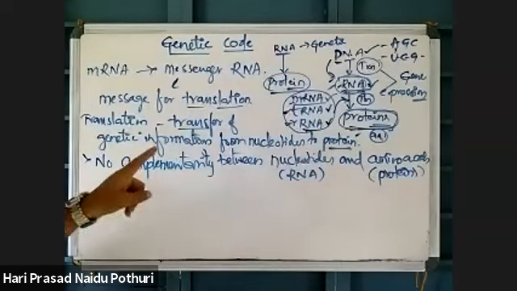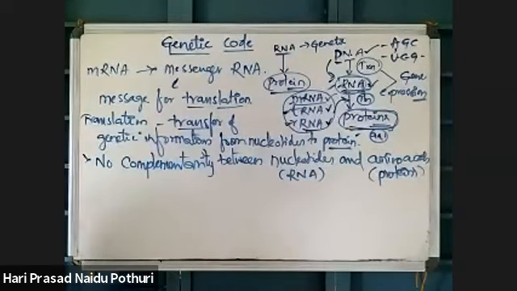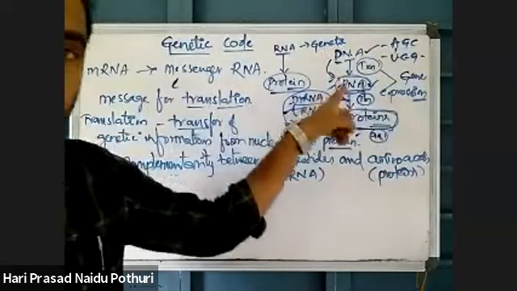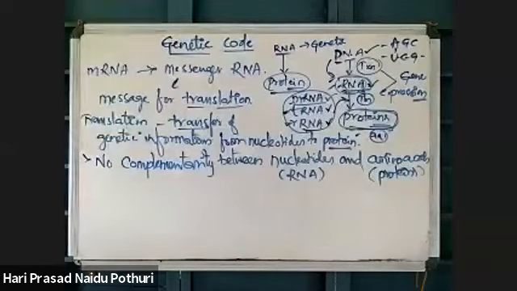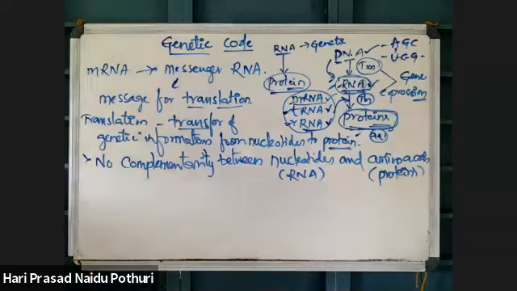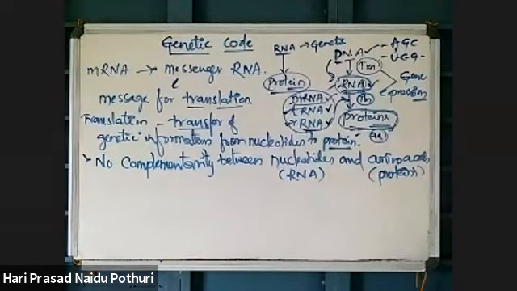There is no complementarity. If complementarity were there, based on the complementarity rule, there could be synthesis of another complementary chain. But amino acids and nucleic acids are not complementary. So a change in nucleic acid is responsible for a change in amino acids.